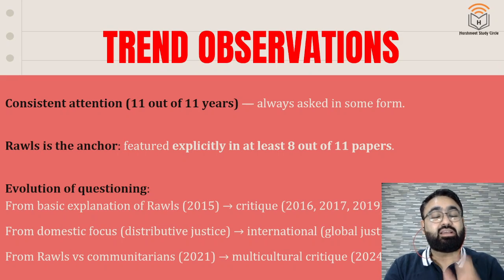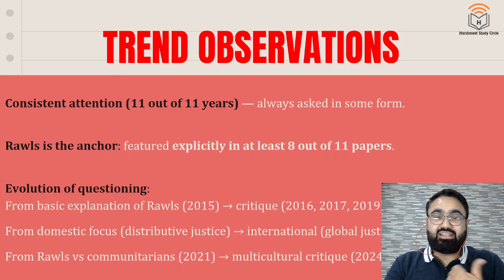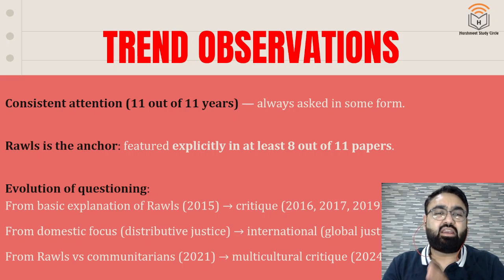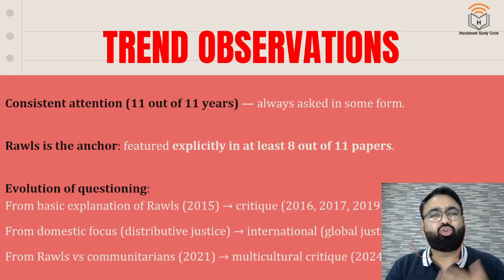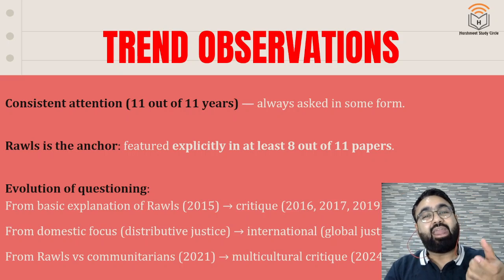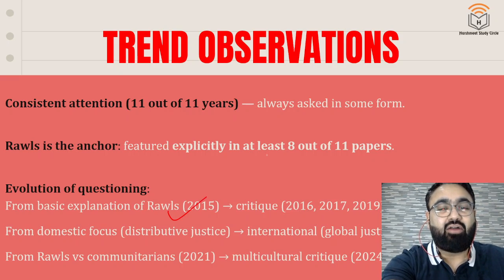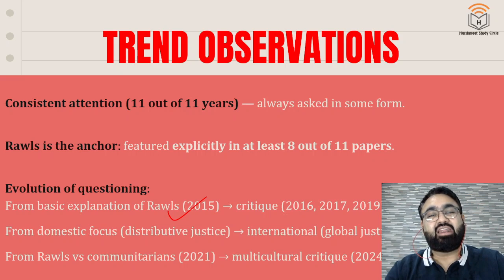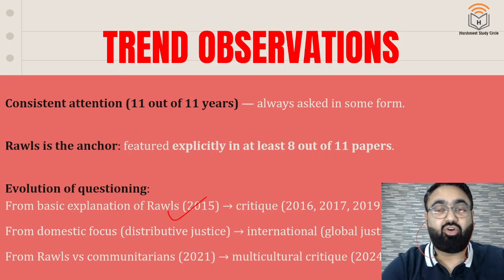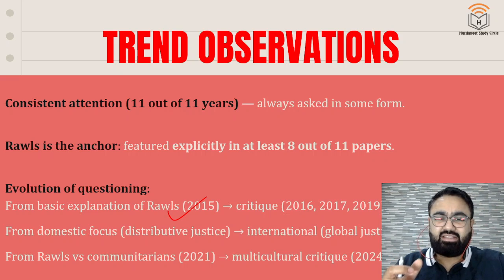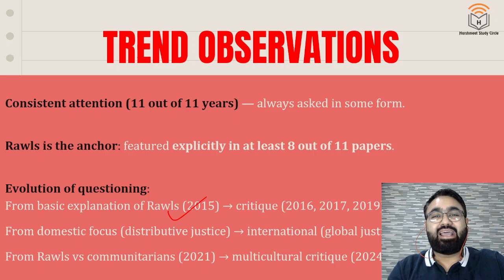Now, इसके अलावा there are some other very interesting trends. Rawls is the anchor. As we said, almost every single year Rawls पे question आया ही है, justice पे आया है. Most of these have been on Rawls. अब उसमें the kind of questions are becoming slightly tougher. So पहले it was just basic idea of what is Rawls. Then 2016, 17, 19, it was mainly about the criticism or the critique of Rawls. Then some years they have also asked ideas about distributive justice, procedural justice, and then they have again come back to Rawls, communitarian critique, etc. So again, every single thing regarding the Rawls theory of justice has to be covered.